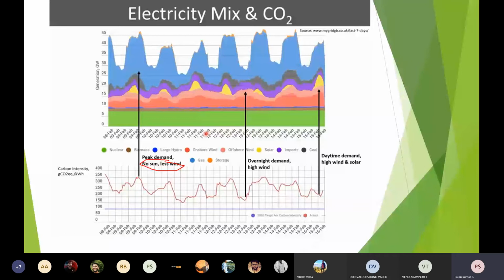In the same case, if there is a considerable increase in demand, and high wind is there, then the fossil fuel share is decreased to a low level. With high wind and solar, it is a very, very low level. So in addition to the existing fossil fuel consumption, if we synchronize this as well, that is the smart grid concept. I think you should know smart grid now, a distributed generation, usually called DG. Okay, the distributed generation concept.